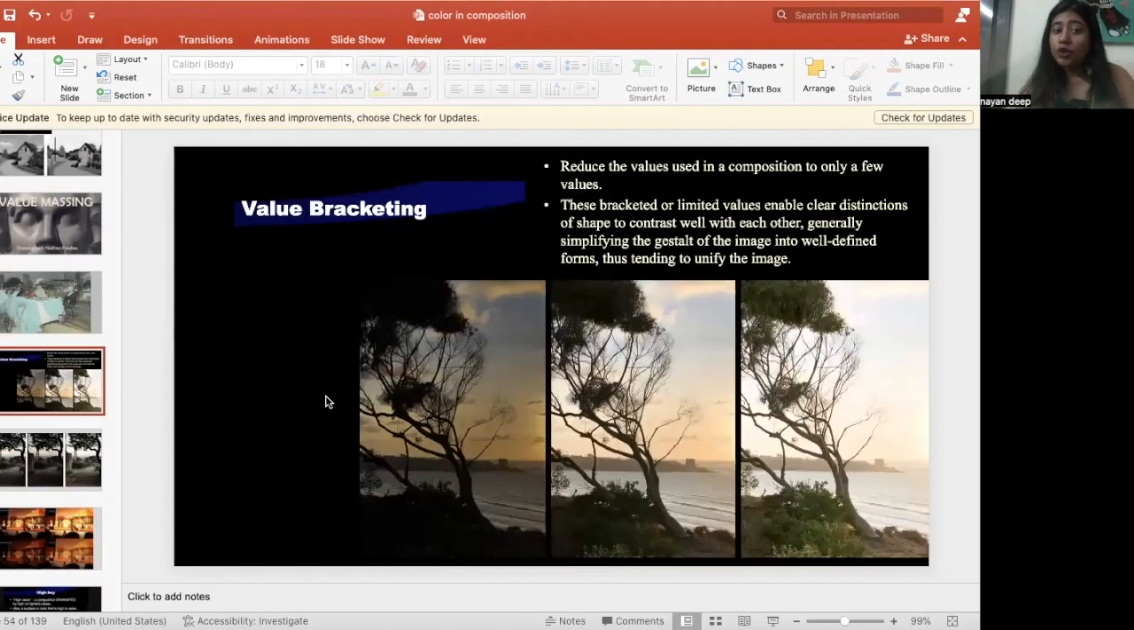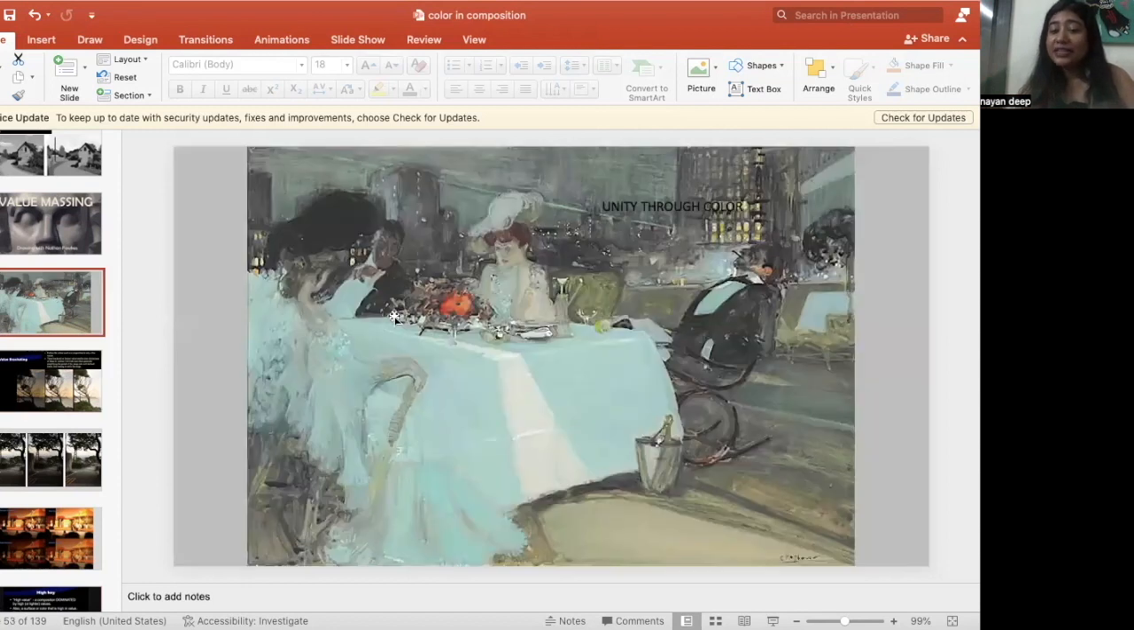Now let's see what is the opposite of value massing, that is value bracketing. I hope value massing is very clear. It is very interesting also actually. Reduce the values used in a composition to only a few values. Now here we have increased the value. What does it mean? Increasing value means more white. Value is addition and subtraction of black and white. So here you are seeing more enhanced. It's a very bright picture.